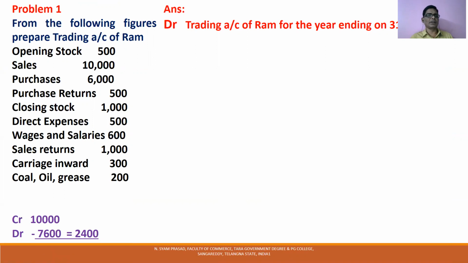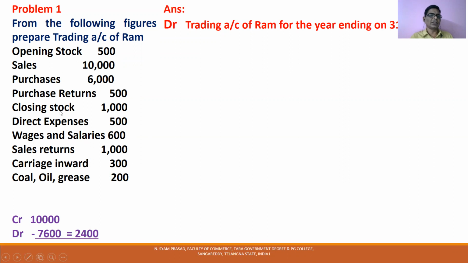From the following figures, prepare the trading account of ROM. The items given are opening stock 500, sales 10,000, purchases 6,000, purchase returns 500, closing stock 1,000, direct expenses 500, wages and salaries 600, sales returns 1,000, carriage inward 300, coal, oil, gas 200. These are the items given. Based on this, you have to prepare the answer.